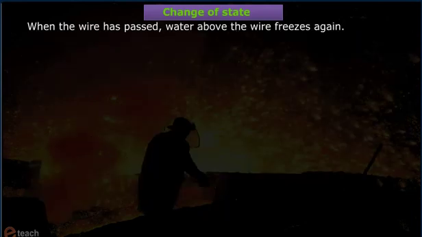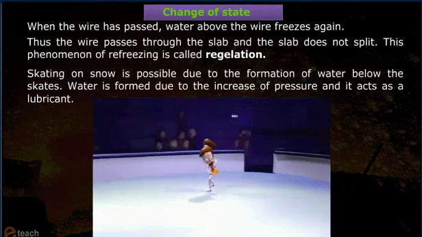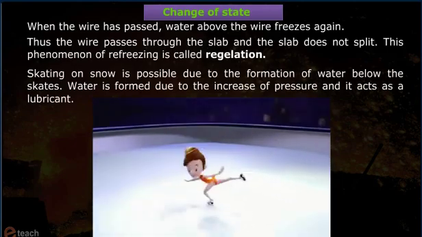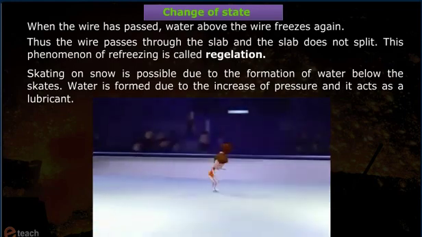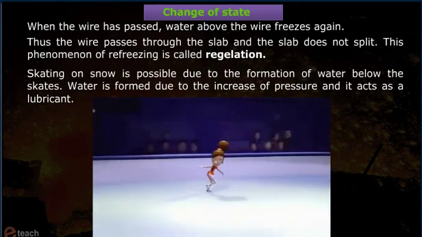When the wire has passed, the water above the wire freezes again. Thus, the wire passes through the slab and the slab does not split. This phenomenon of refreezing is called regelation. Skating on snow is possible due to the formation of water below the skates. Water is formed due to the increase of pressure and it acts as a lubricant.